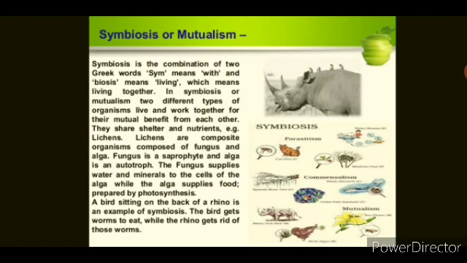Another example is lichen. A symbiotic relationship is seen there, a relationship between algae and non-green fungus. The fungus provides shelter, water and minerals to the algae, and the algae in return provide food to the fungus. Like this, both of them show symbiotic association.